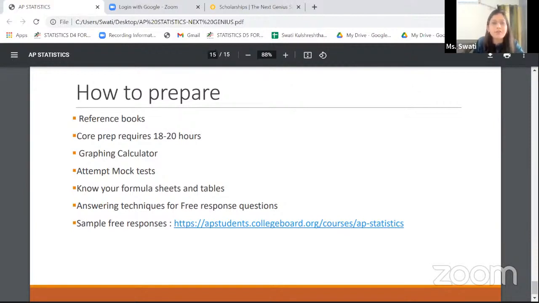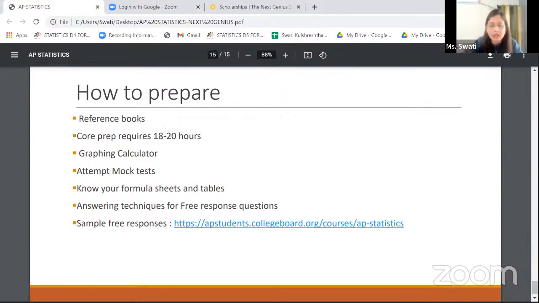The next is know your formula sheet and the tables well. Again, there are a lot of formulas that come into place somewhere in the last chapters. So starting from the inference, because we have sampling distributions coming in, we have confidence intervals coming in, we have tests coming in. So the student sometimes might get confused with the formula. So let's say if I use a p cap or whether I use a p naught. So I always tell my students that you should know exactly where on the formula sheet those formulas are, so that at least in case of a confusion, you can go back to the formula sheet and map them.